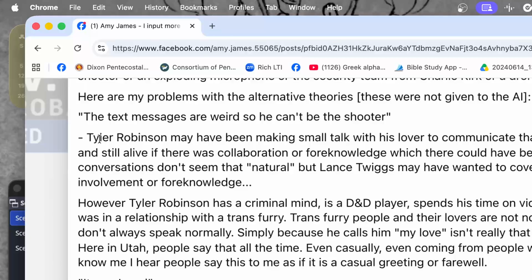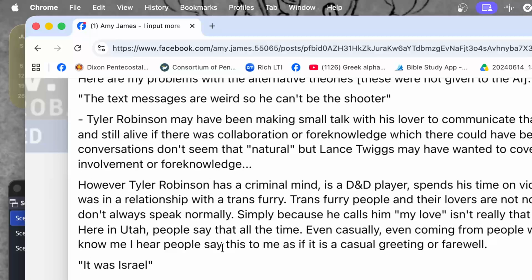Tyler Robinson may have been making small talk with his lover to communicate that he was okay and still alive, if there was collaboration or foreknowledge, which there could have been. The conversations don't seem that natural, but Lance Twiggs may have wanted to cover his involvement or foreknowledge. However, Tyler Robinson has a criminal mind. He's a Dungeons & Dragons player. He spends his time on video games. And he's in a relationship with a trans furry. Trans furry people and their lovers are not normal people. And they don't always speak normally.